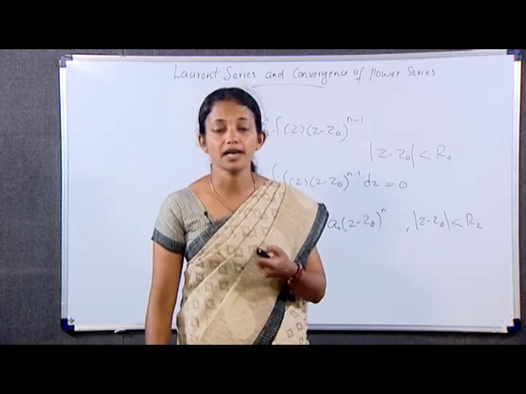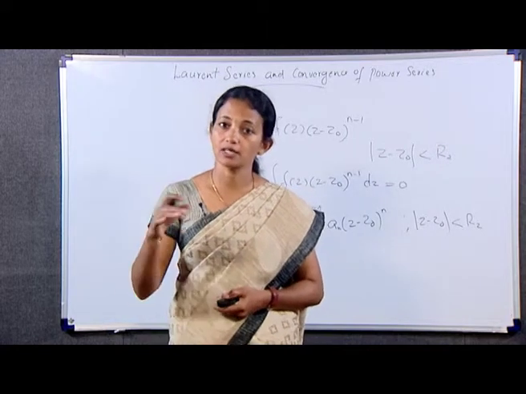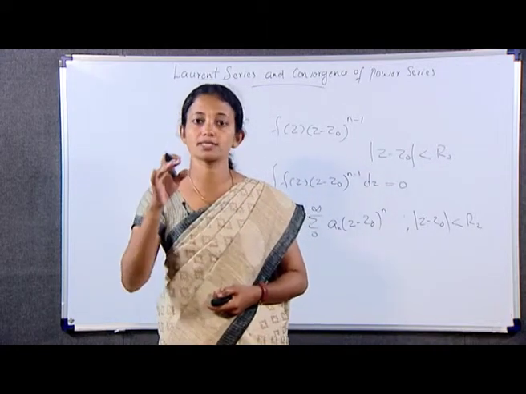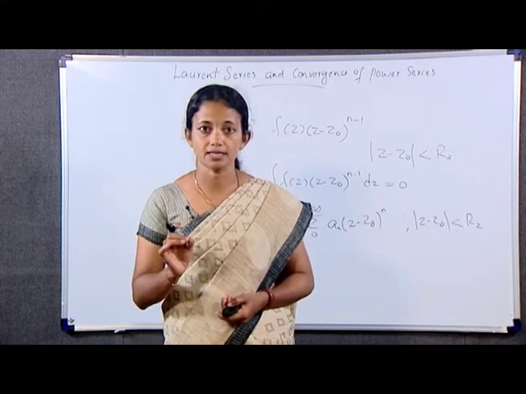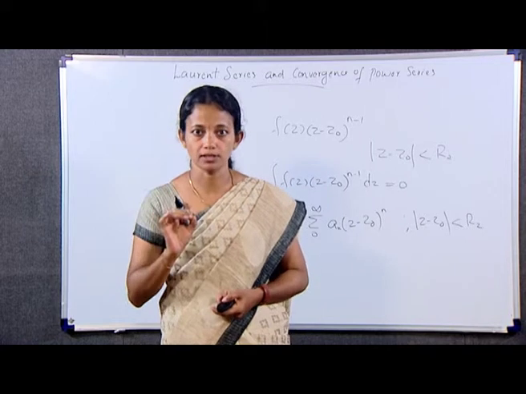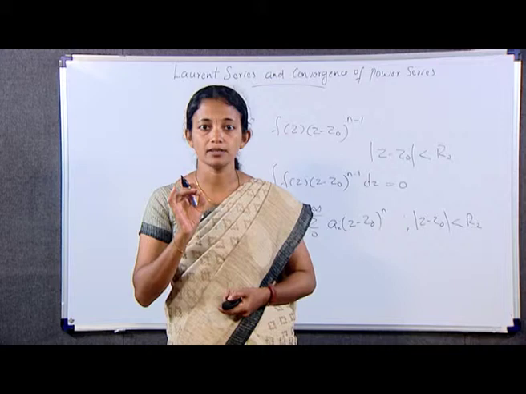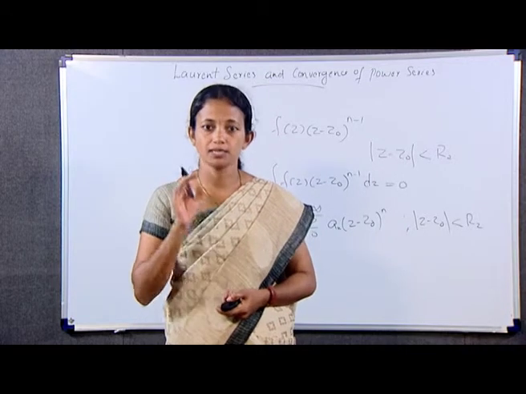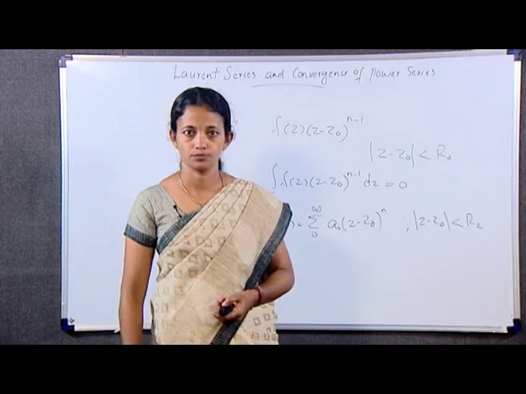If, however, f fails to be analytic at z naught, but is otherwise analytic in the disk mod z minus z naught less than R2, the radius R1 can be chosen arbitrarily small. Representation 1 is then valid when 0 less than mod z minus z naught less than R2.